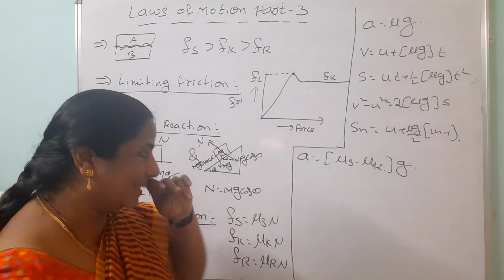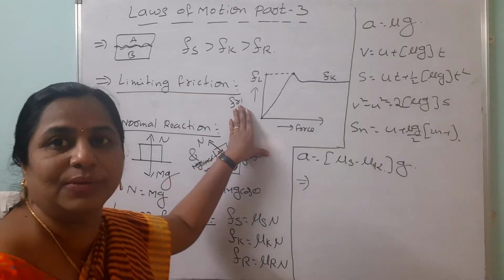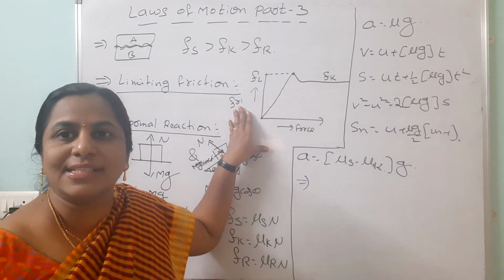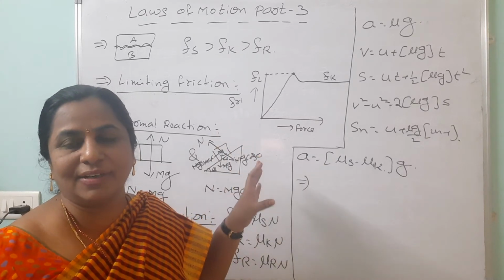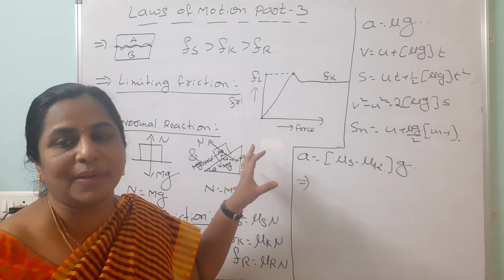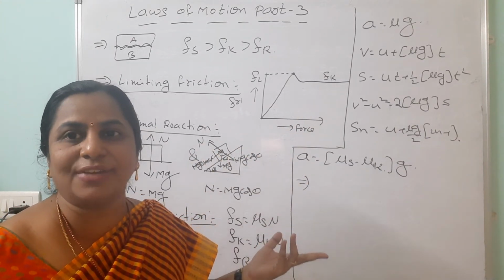Now we are going to discuss about, look here, on this board I am applying 5 newtons. There is no change in its position. So what is the static friction? What do you say? If there is no movement in that one, you can say simply the applied force is nothing but friction. Suppose you are applying 100 newtons on the wall. The wall is not moving. So what is the static friction of that wall?